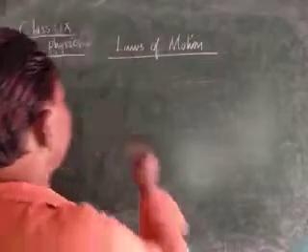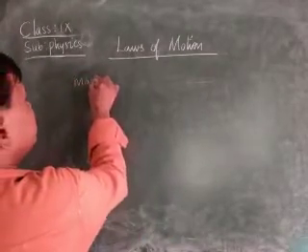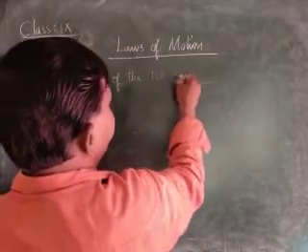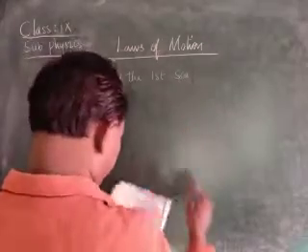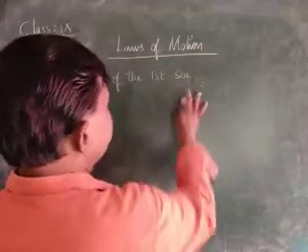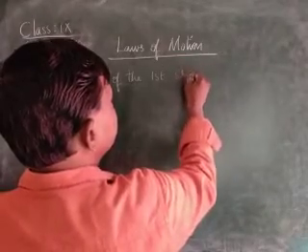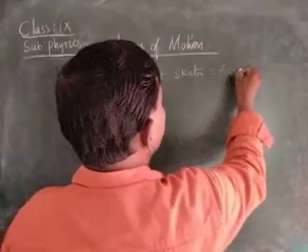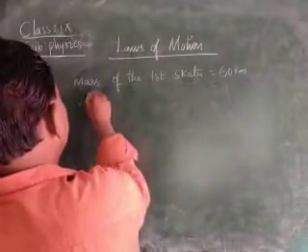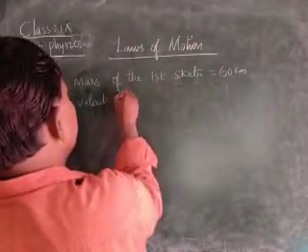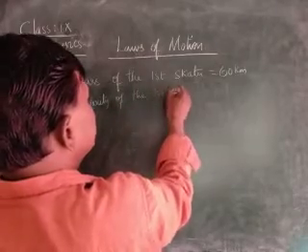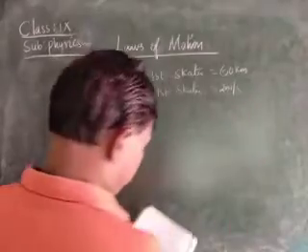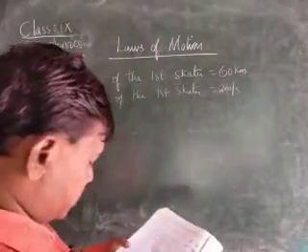Here, mass of the first skater is equal to 60 kg. Velocity of the first skater is 2 meters per second.